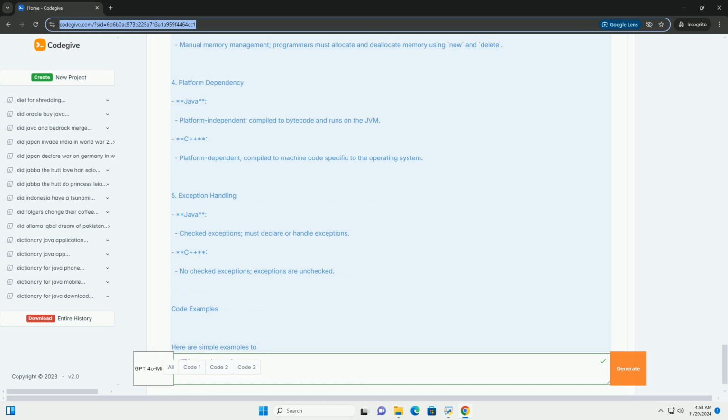Summary. Java is more focused on providing a secure and portable environment, making it a great choice for enterprise applications and Android development. C++ offers more control over system resources, making it suitable for system programming, game development, and applications requiring high performance. Both languages have their strengths and weaknesses, and the choice between them often depends on the specific requirements of a project.